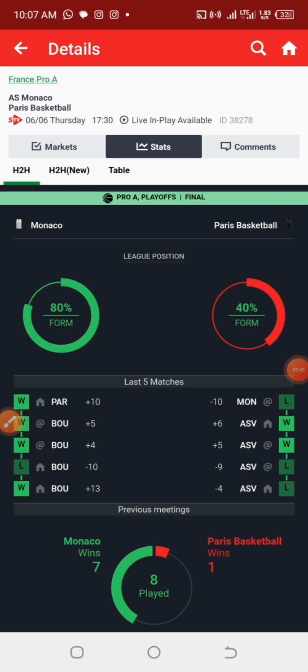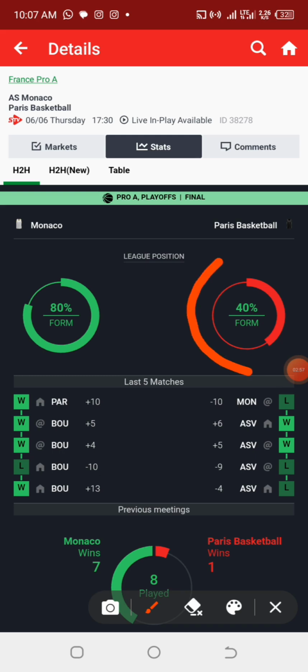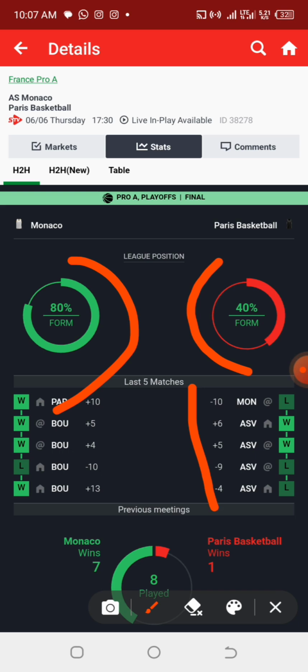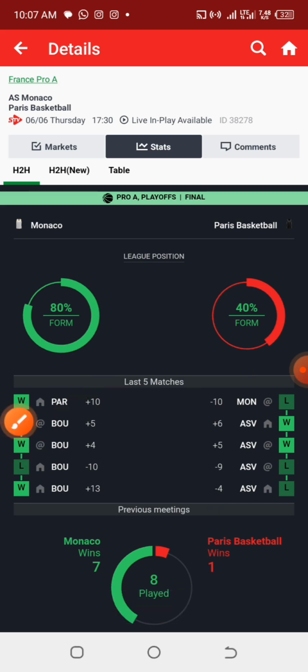So now we have a situation like this, and I will always advise you guys to run away from it. Though actually the strategy can work out on it, because looking at it, we're having 40% and we're having 80%. So looking at the 40% aspect, you can see that out of their last 5 games, they lost 3 games and won just 2. It shows a sign of not a good form from my own side. So I will just advise you guys to just skip it and let's check another thing.